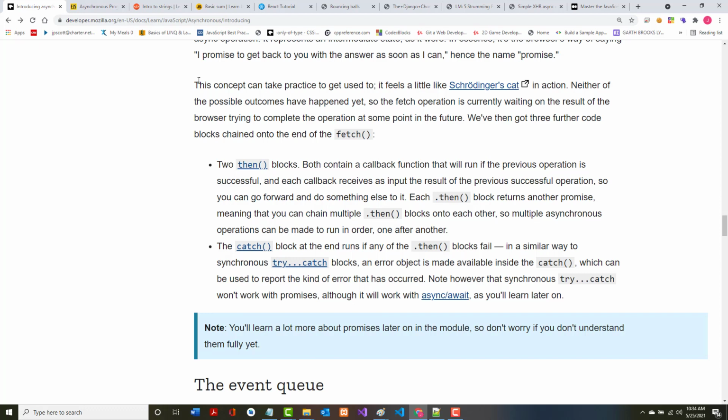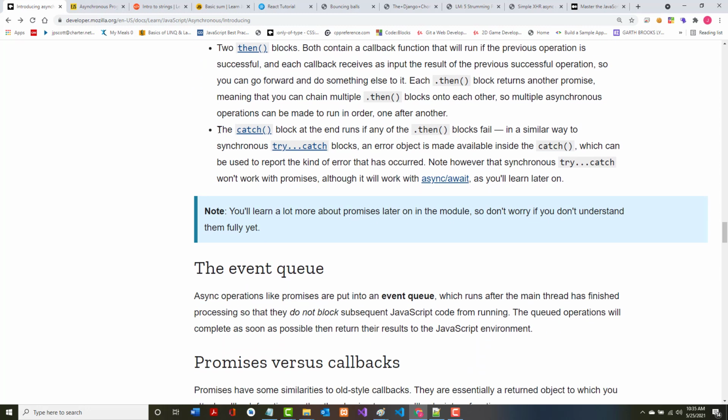All right. Neither of the possible outcomes has happened yet. In other words, when it first runs, it's in the pending mode. So the fetch operation is currently waiting on the result of the browser trying to complete the operation at some point in time. We've then got 3 further code blocks chained onto the end of the fetch. There are 2 then blocks.